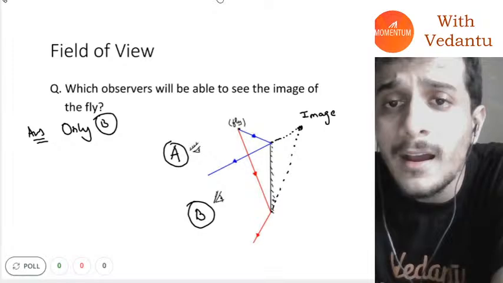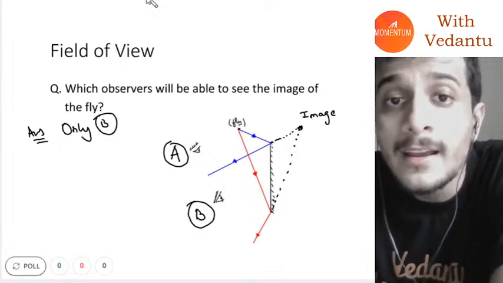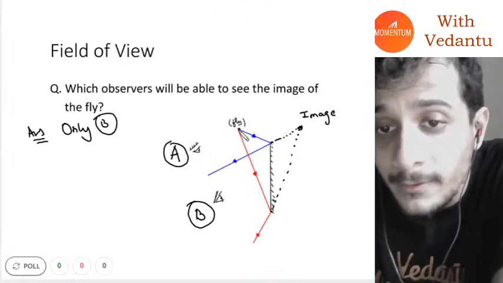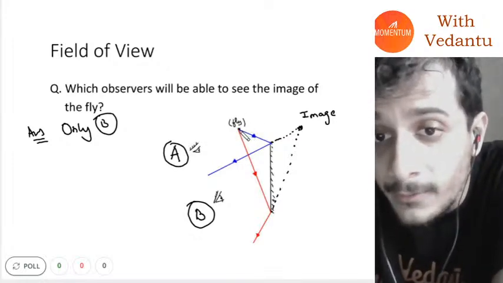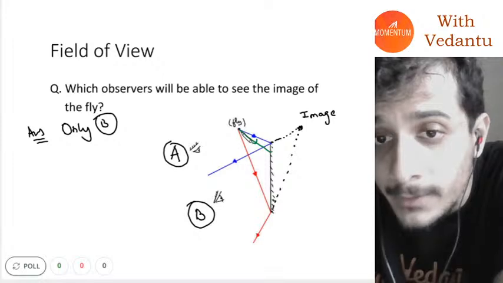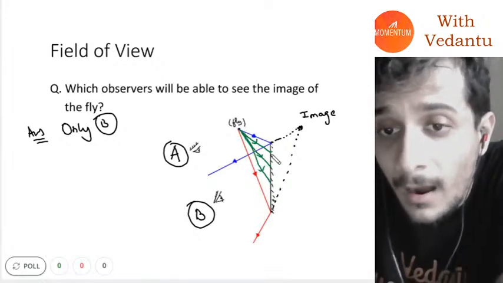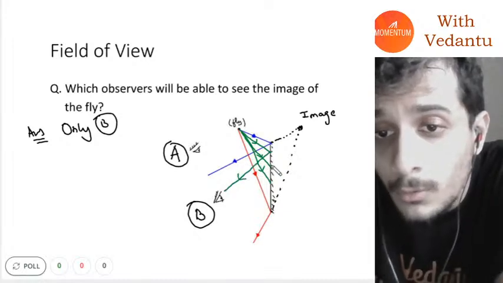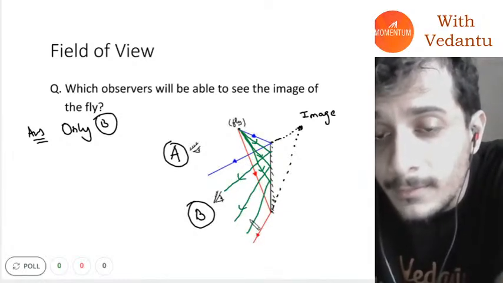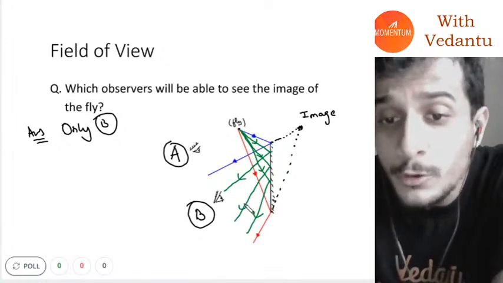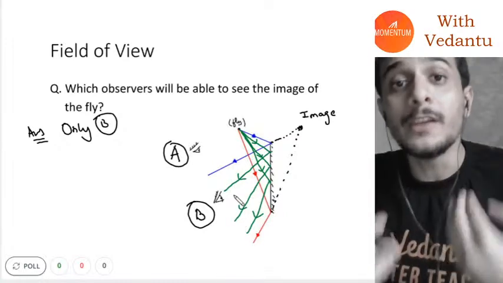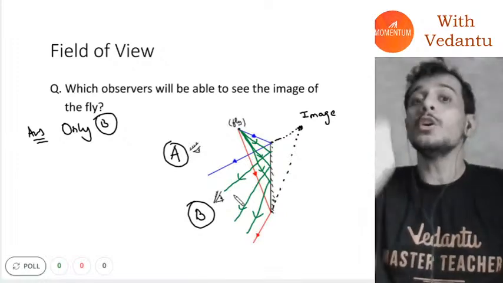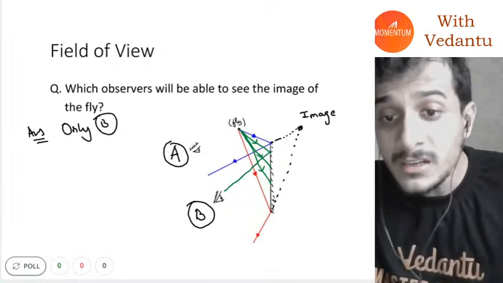Why am I saying that? You have to understand that if you look at all the incident rays which fall on the mirror, I won't make all of them, but I will make a few of them, then after reflection they will all go in random directions like this. For a reflected ray to go into your eyes, you have to be in a certain region.